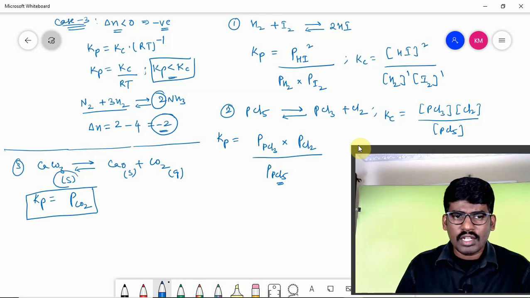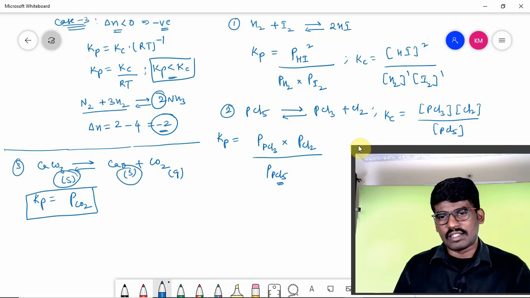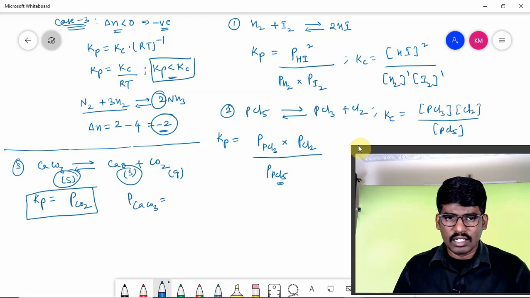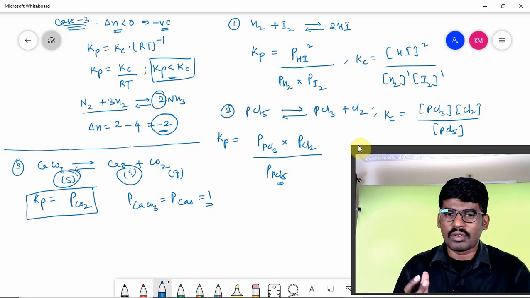We are not going to take solids. Solid concentrations and pressures can be taken as 1 always, unit molar concentrations. Solids cannot be considered. So here partial pressure of CaCO3 and CaO can be taken as unity, 1. We are not supposed to take them, right? Unit molar concentrations only you have to take.